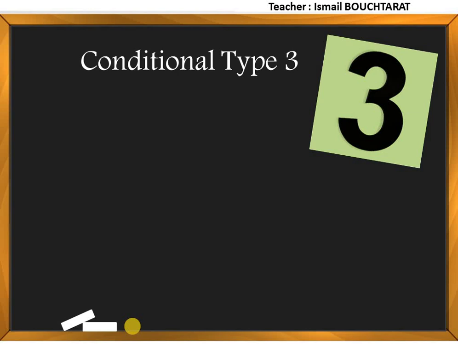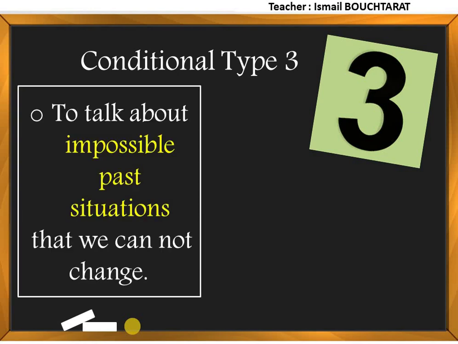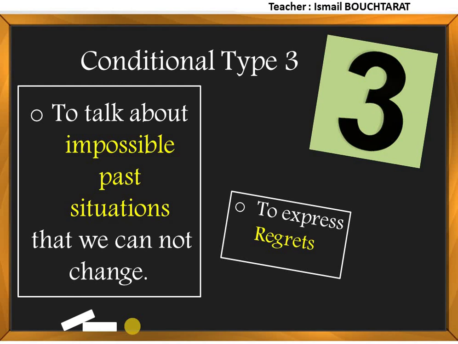Today we're doing an English grammar lesson and the subject is the third conditional, or conditional type 3. So let's start. The third conditional is used to talk about impossible past situations that we cannot change. Also, it is used to express regrets. It's the only conditional that describes past situations, imagining the result of something that didn't happen.